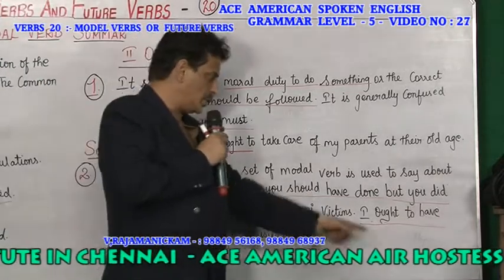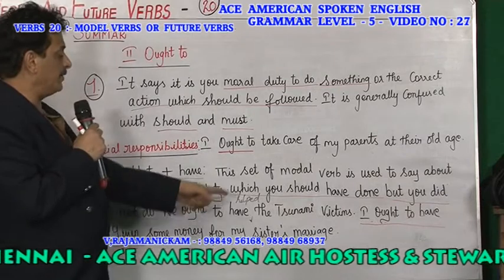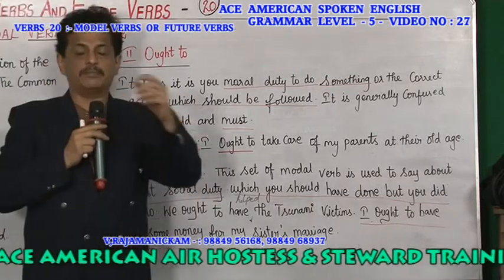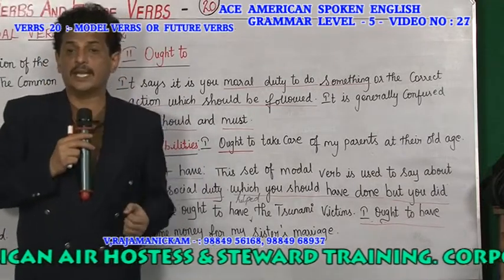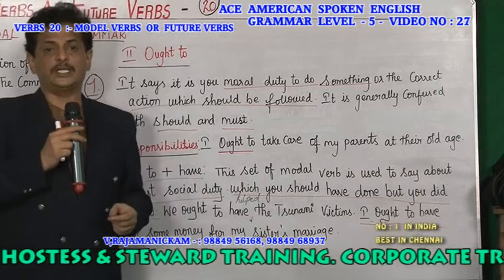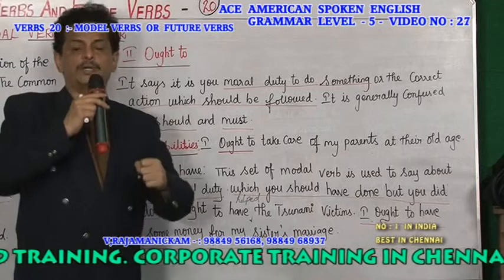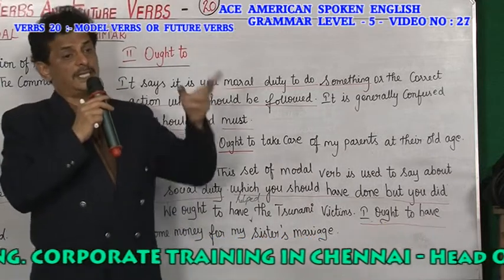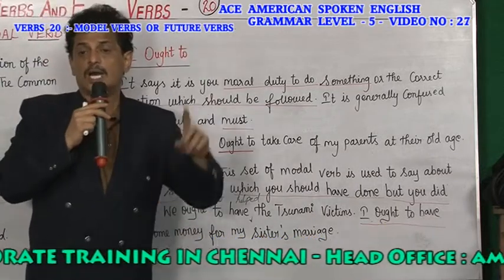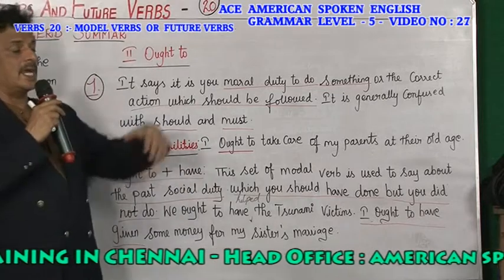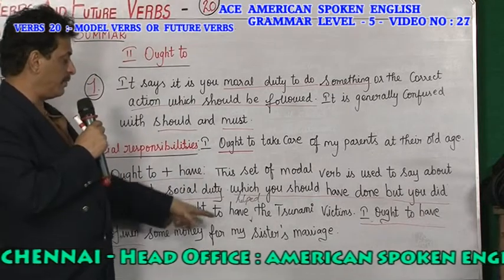See, I ought to have given some money for my sister's marriage. My sister is getting married. She needs money. So I ought to have given money for my sister's marriage means what? I am a brother. It is my duty to give money for my sister's marriage, but I did not give money. So I am now regretting and saying I ought to have given money for my sister's marriage.